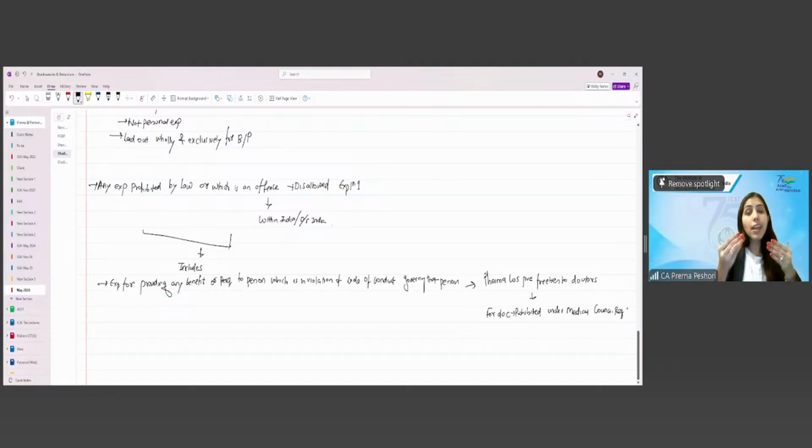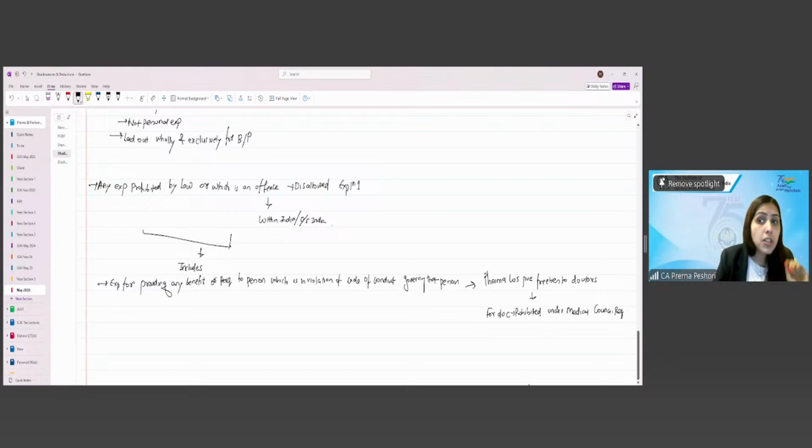So doctors cannot accept the freebies, free medical kits or medicines from the pharma companies. Otherwise, they will try to suggest to their patients that you use or consume only these medicines. Now, this will obviously be damaging the patients also, causing harm because they are getting this for free and they are getting this incentive to promote their medicines of a particular pharma company, which may not be correct. So this is prohibited under the Indian Medical Council regulation.